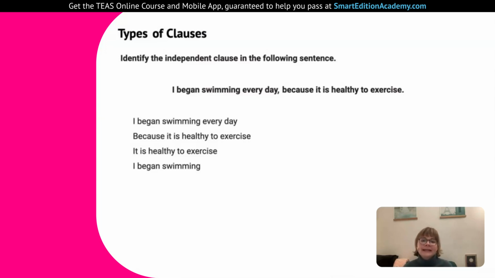So first option, I began swimming every day. So yeah, we could just put a period after that. That's a clause of the sentence. It's the whole part before the comma. And we could just put a period and that's complete. So that's a good option.